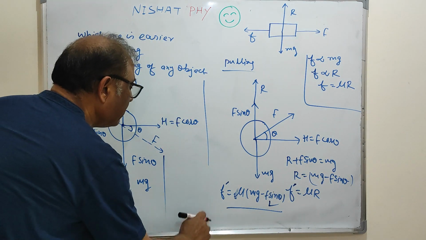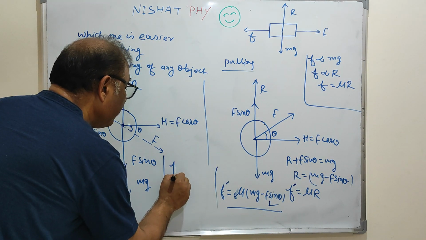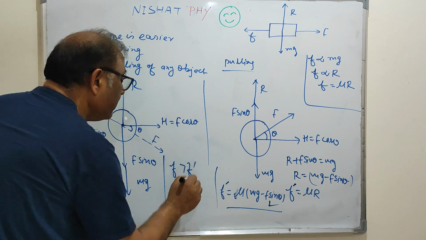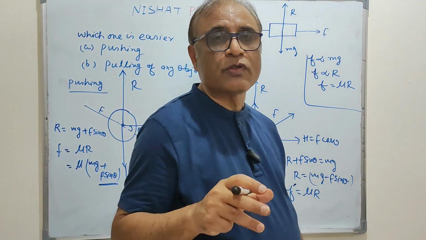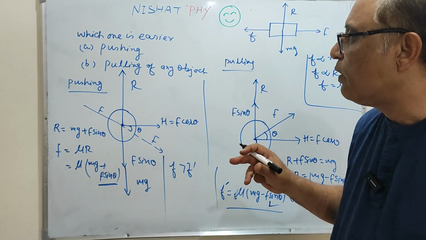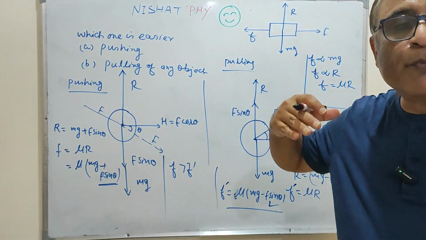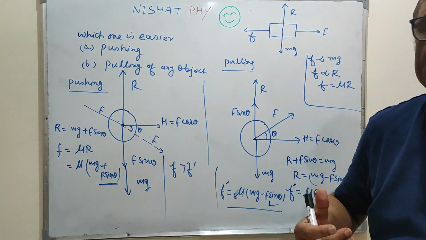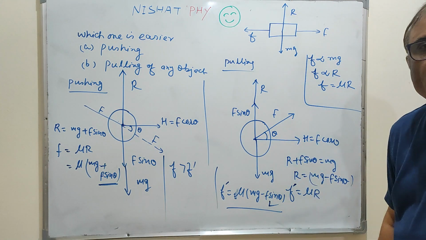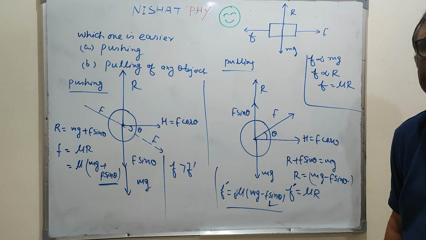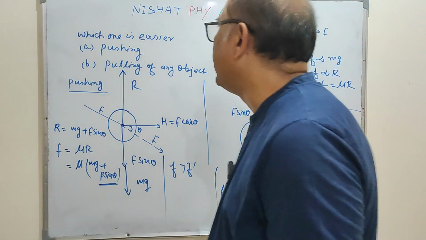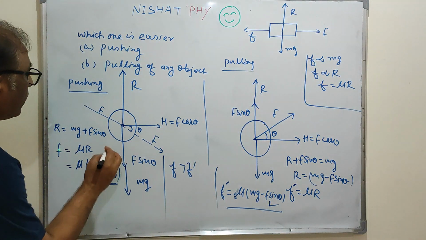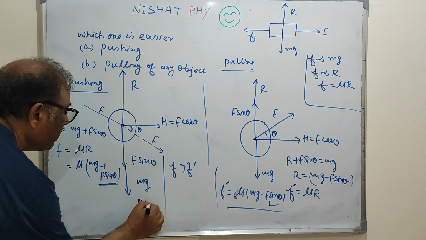So definitely f is greater than f dash. It means the frictional force acting in case of pushing is more than the frictional force in case of pulling. So pulling has less friction and pushing has more friction, so pulling is easier than pushing.